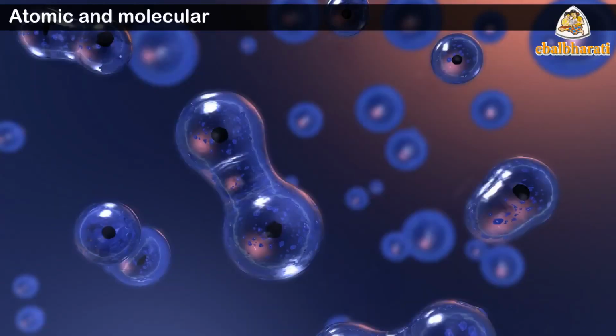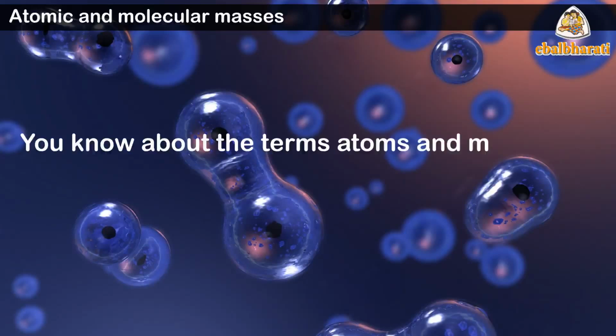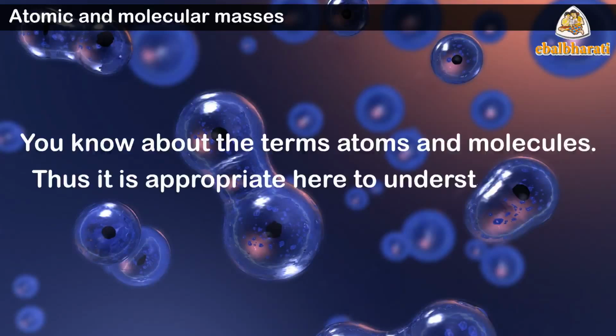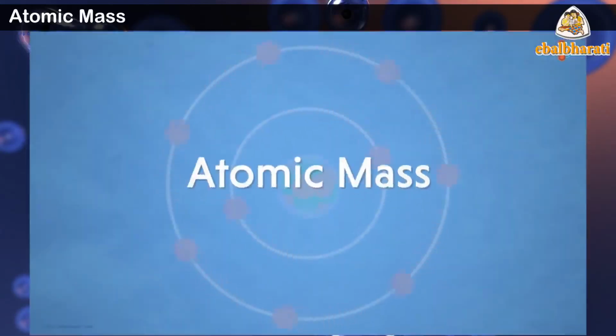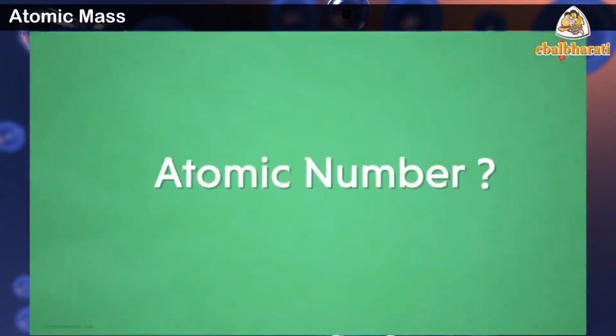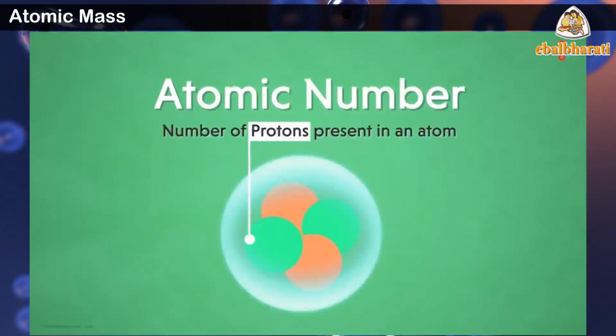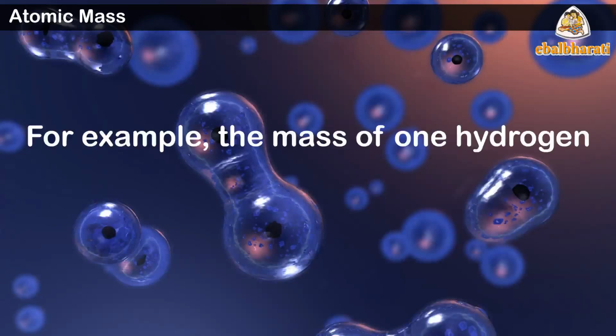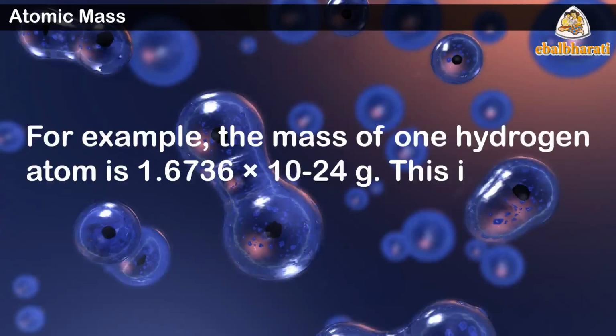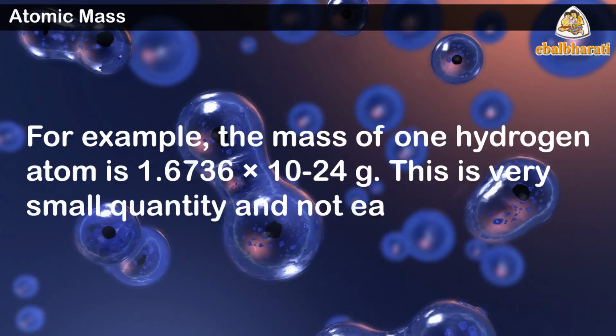Atomic and molecular masses. You know about the terms atoms and molecules. Thus, it is appropriate here to understand what we mean by atomic and molecular masses. Atomic mass. Every element has a characteristic atomic mass. Atomic mass is the mass of an atom. It is actually very, very small. For example, the mass of one hydrogen atom is 1.6736 into 10 raised to minus 24 grams. This is a very small quantity and not easy to measure.